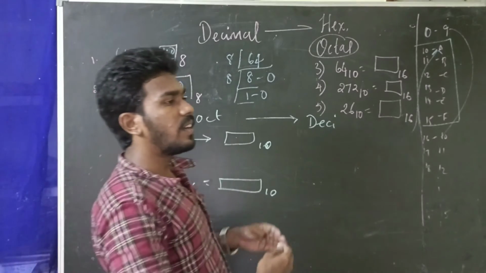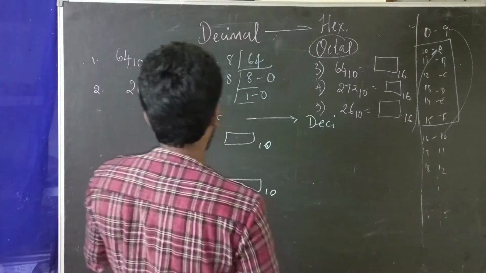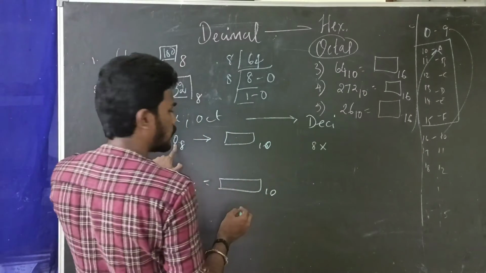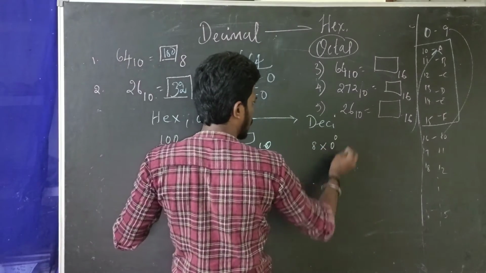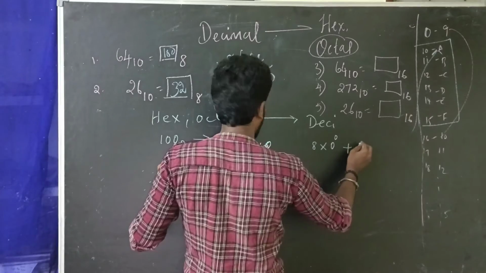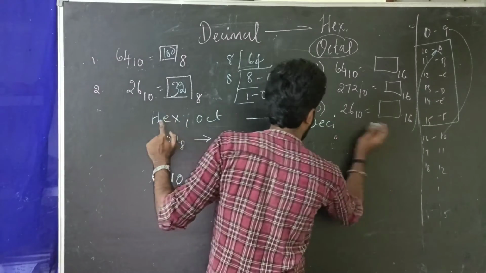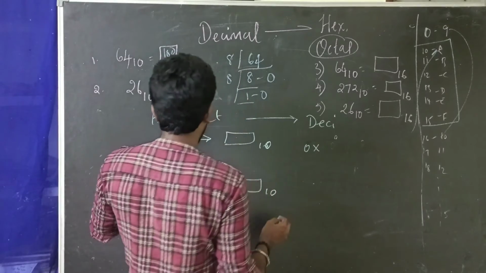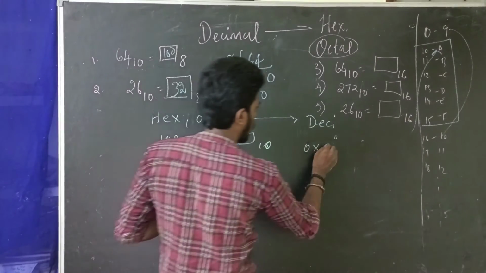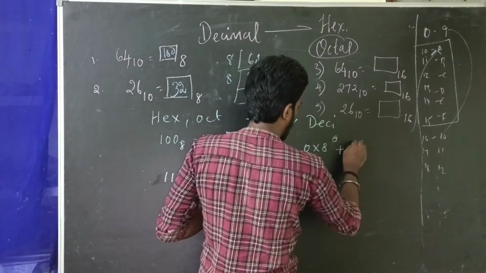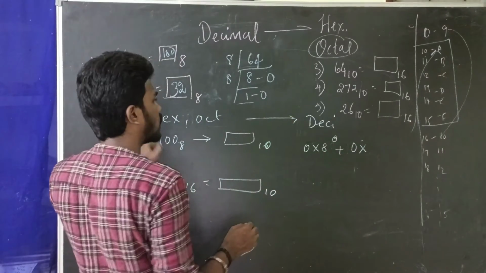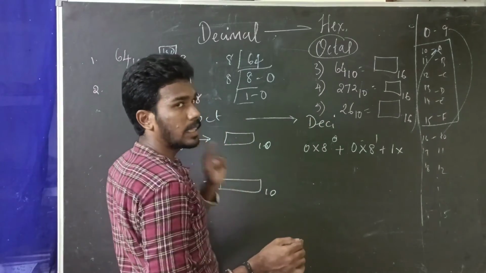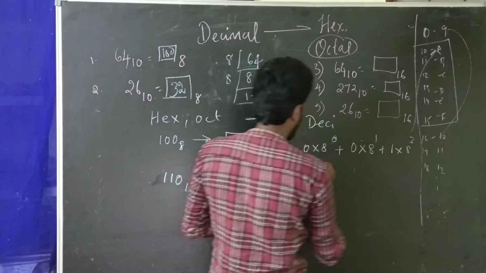Whenever we want to convert any number to decimal format, we write the last digit 0 multiplied by 8 to the power 0, plus the next digit 0 multiplied by 8 to the power 1, plus the digit 1 multiplied by 8 to the power 2.